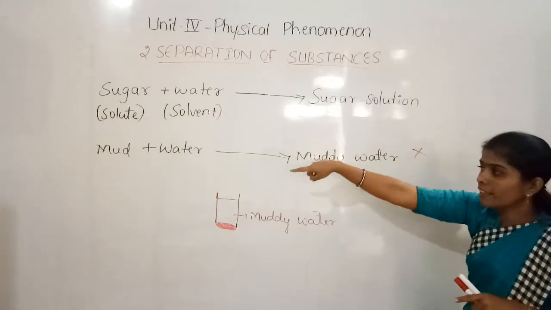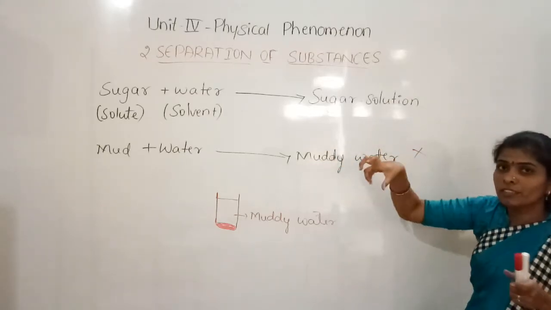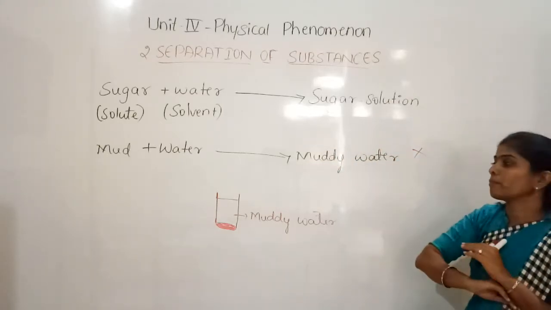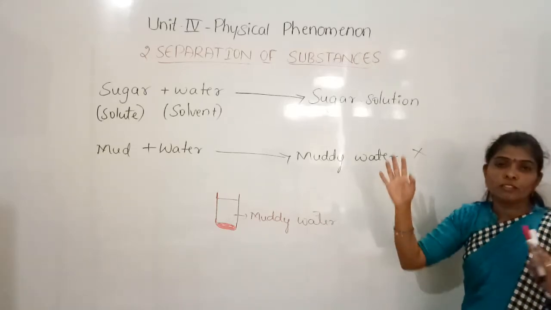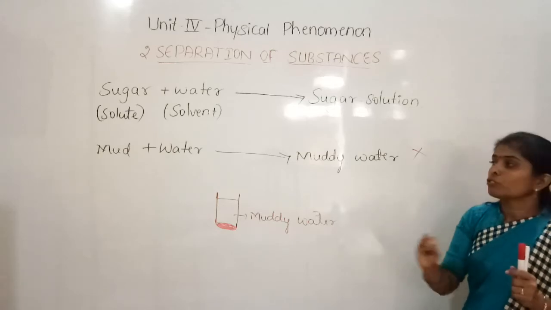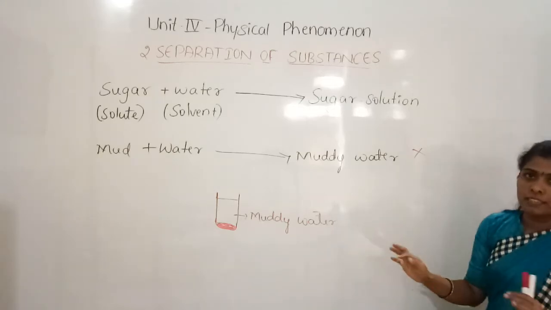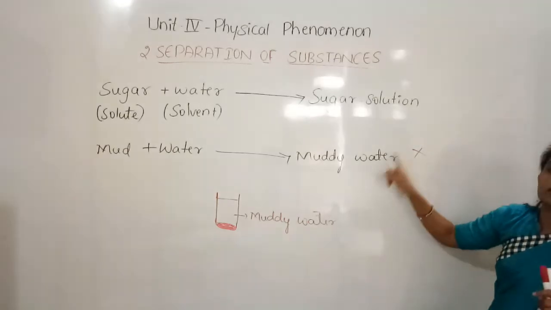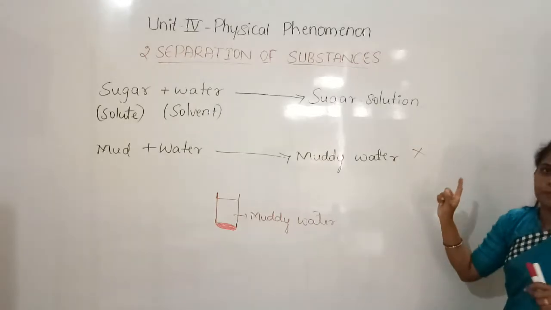But here the mud will not mix completely or uniformly throughout the water, or the mud will not spread throughout the water uniformly, so the muddy water is not the solution.